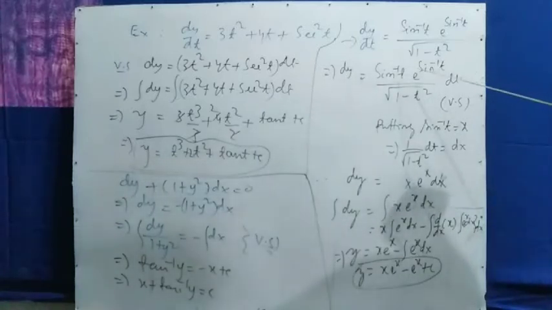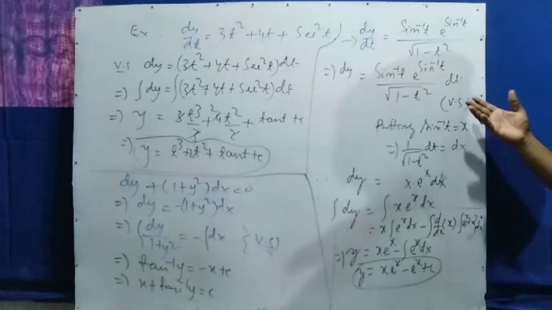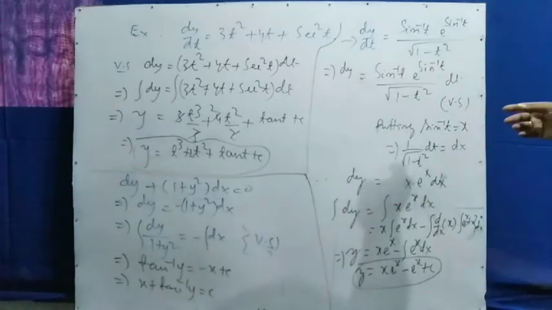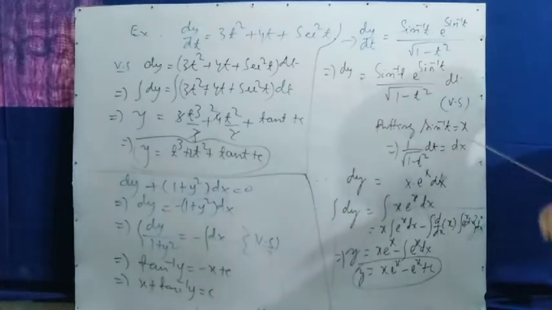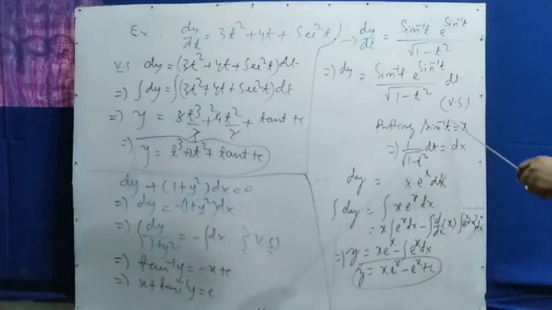Here you have to apply the substitution method of integration. Why do we apply substitution? Instead of sine inverse t, take another variable: let sine inverse t equal x. Then its derivative, 1 by root over 1 minus t square dt, equals dx.